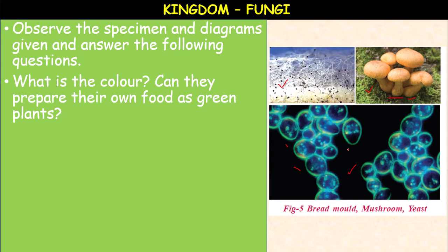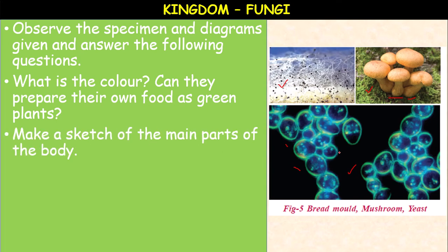Okay, the bread mold is slightly blackish or gray in color, whereas the mushroom is slightly brownish in color. Can they prepare their own food as green plants? No. So these fungi are non-green plants. Non-green plants means they cannot synthesize their own food. Make a sketch of the main parts of the body.